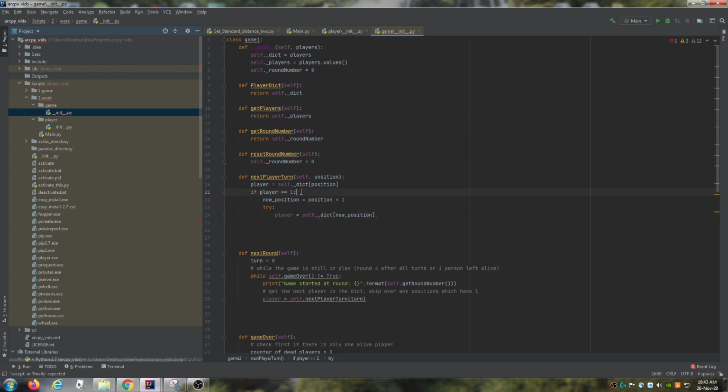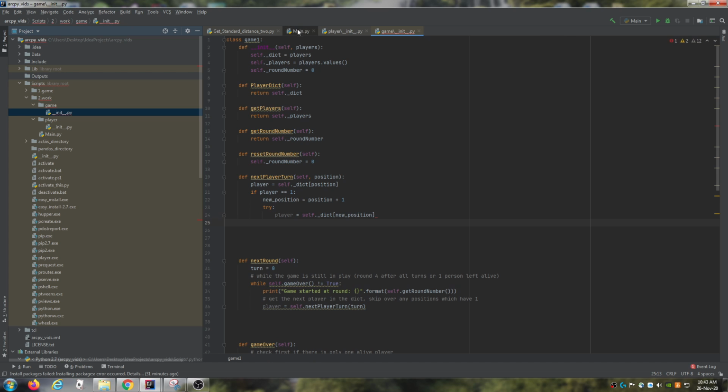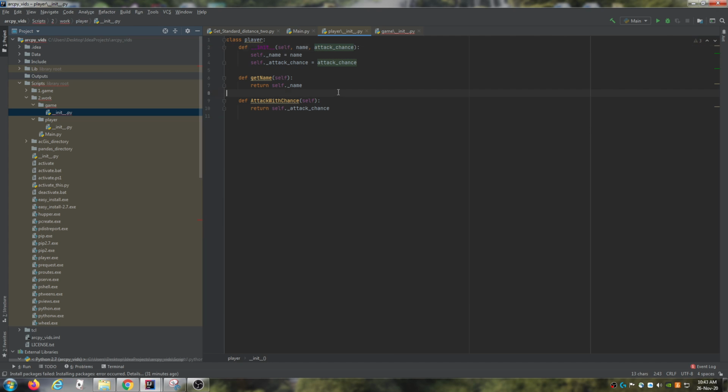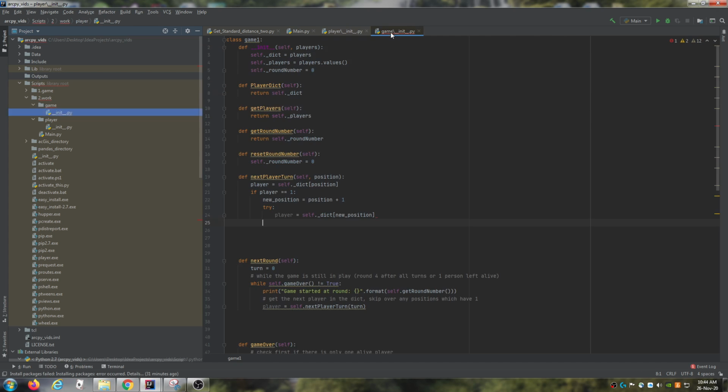So if we get a player and it's actually a 1, then we're just going to try to assign. So if it equals a 1, then we're going to move to the next position. And then we should be able to use its variables. So if it's a player, then we can use get name and attack with chance. So we're just going to make sure that that's definitely working. I'm going to say except.